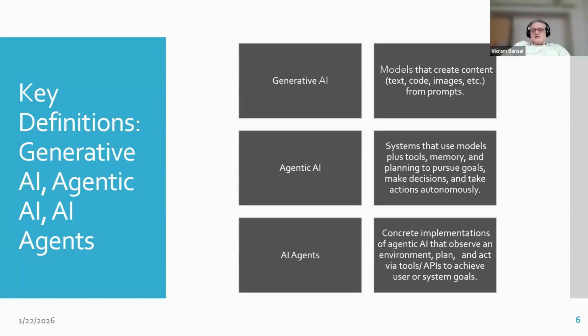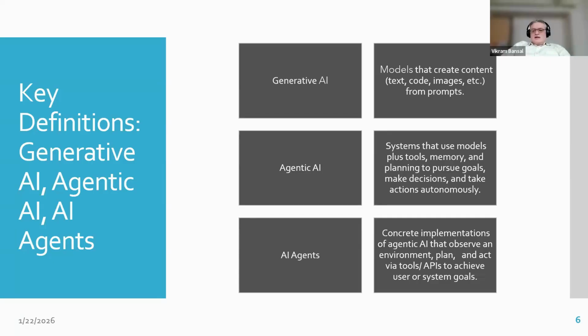So they use these LLMs, these generative AI models, plus tools, memory, and planning. The planning aspects come from the LLM. The tool is something you connect to, and the decision aspect also comes from the generative AI. And this way, they are able to take actions autonomously. So generative AI is a capability, while agentic AI is a behavior pattern, which is goal-driven, tool-using, and interactive over time.